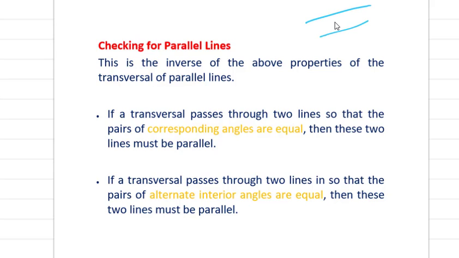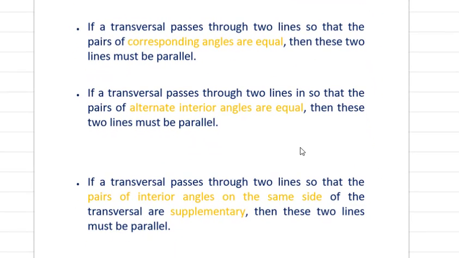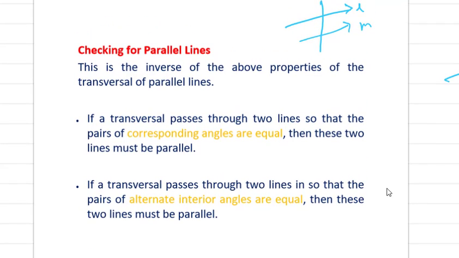So if you have two lines and one transversal line is intersecting both the lines, and you have to prove whether the lines are parallel or not. So to check that, if the corresponding angles are equal, then these two lines L and M will be parallel. And also if the alternate interior angles are equal, then also you can say that the lines must be parallel. And for the third one, if you are able to prove that the sum of the adjacent angles is 180 degree, then also you can say that both the lines will be parallel. Sum of the adjacent angle means this angle and this angle, 1 plus 2. If 1 plus 2 is 180 degree, that means these two lines L and M will be parallel.